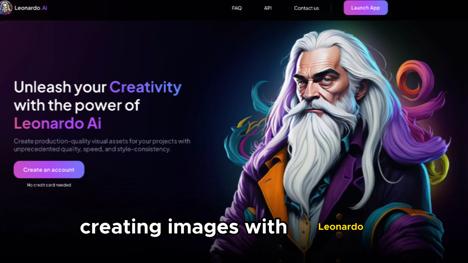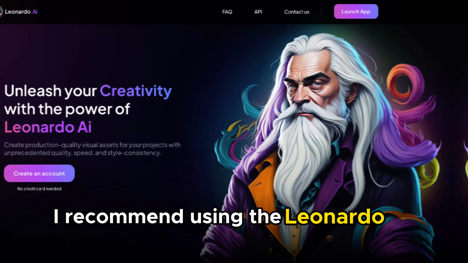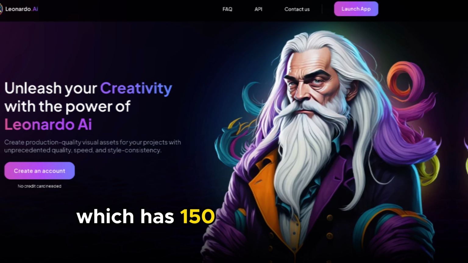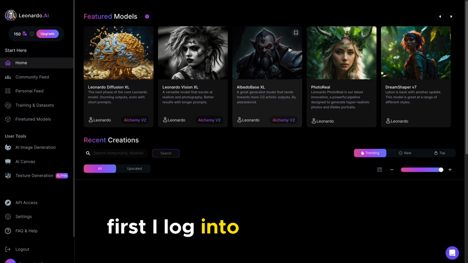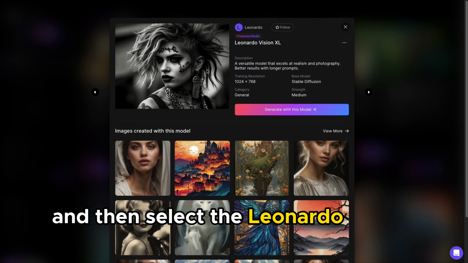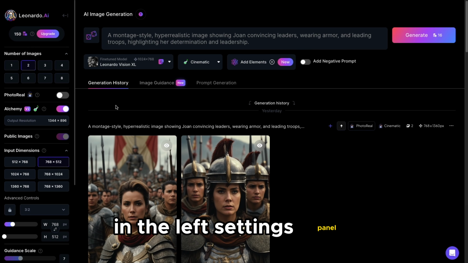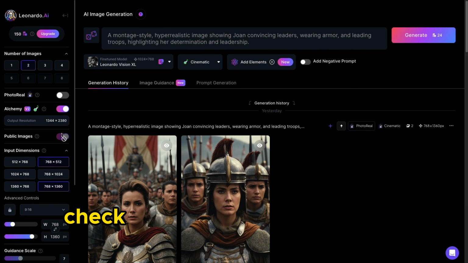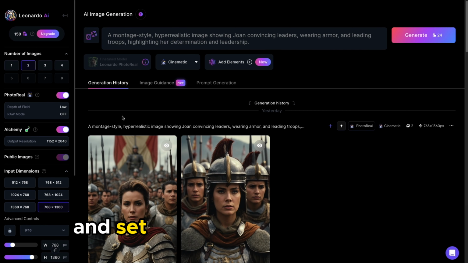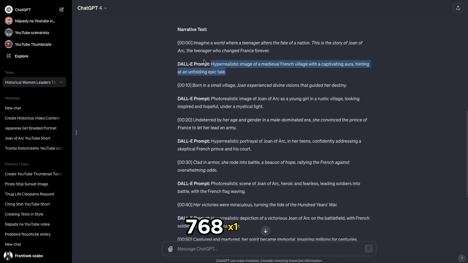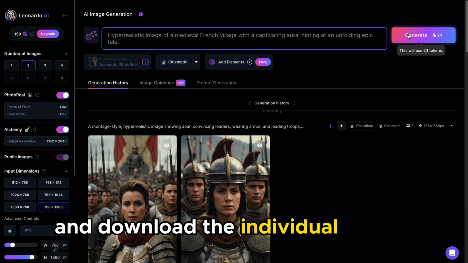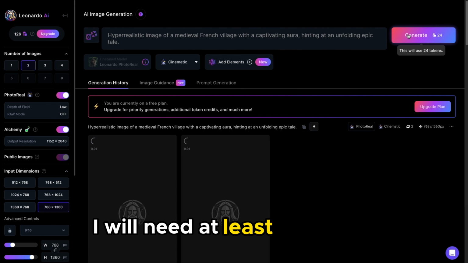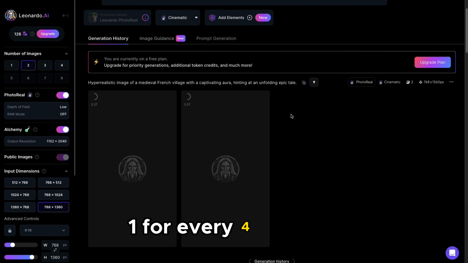Creating images with Leonardo. I recommend using the Leonardo.ai tool, which has 150 credits daily and creates photorealistic photos. First, I log into my account and then select the Leonardo Vision XL model. In the left settings panel, I choose 2 images, check the photoreal and alchemy section, and set the input dimension to 768x360. Then, I just need to insert the prompt generated using ChatGPT and download the individual photos. I will need at least 15 images, one for every 4 seconds.